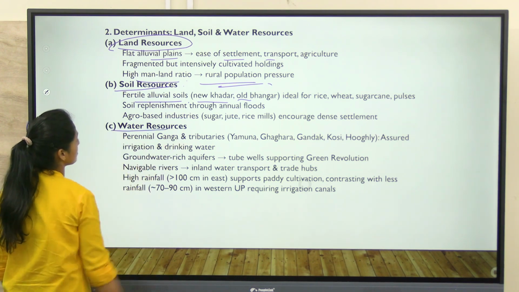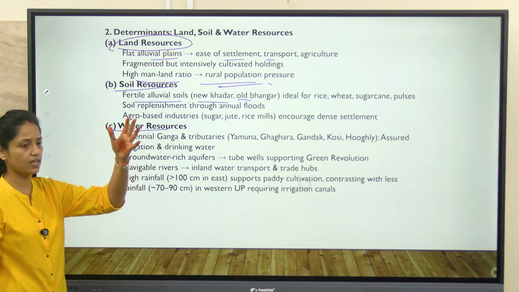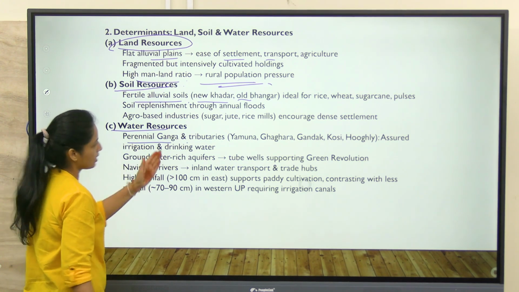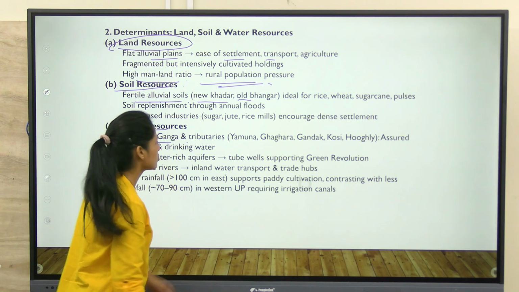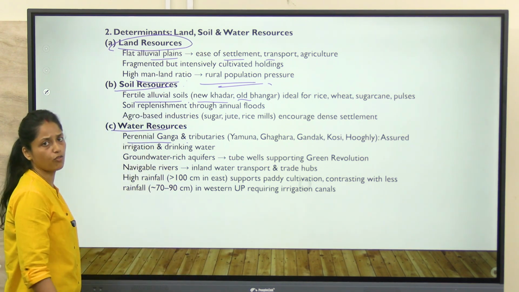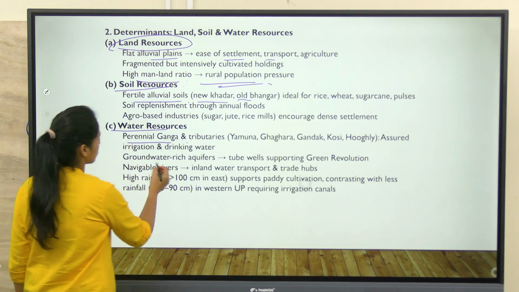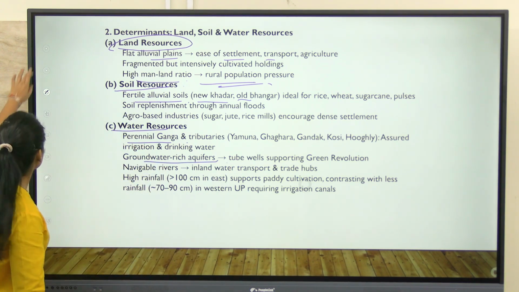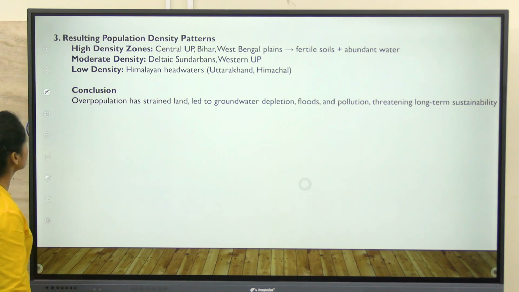Coming to the water resources, so see, all the rivers in the Indo-Gangetic plains are perennial rivers only, Ganga and its tributaries. Okay, so there will be no lack of water resources, and also the groundwater provinces are very rich here. So these all things you can discuss.